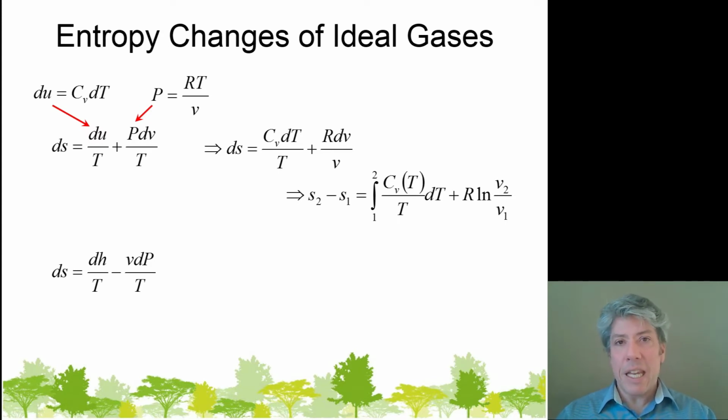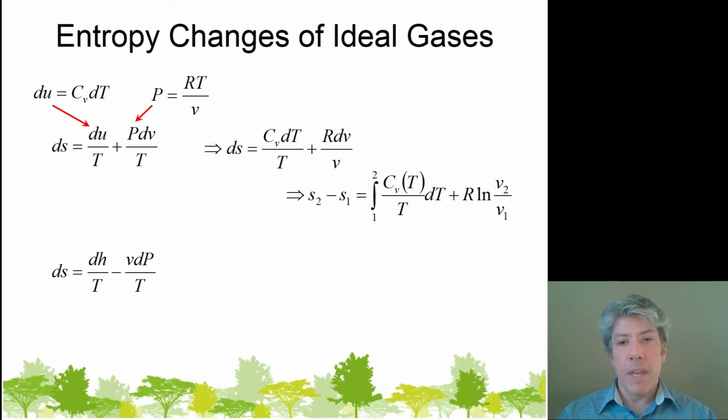Notice the second is pretty easy to integrate. It's really a 1 over x dx form because the constant R just comes out of the integral. So we end up with the natural logarithm of the volume ratio between the two states. The first term, though, we'll leave unintegrated. It's simply the integral of CV over T, where CV itself, the constant volume heat capacity, is a function of temperature, times the differential change in temperature.